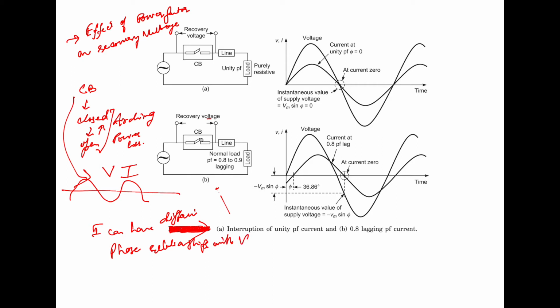So there is a variety of phase relationships between the current and the voltage, depending upon the power factor of the circuit, which depends upon the cos phi of the circuit.